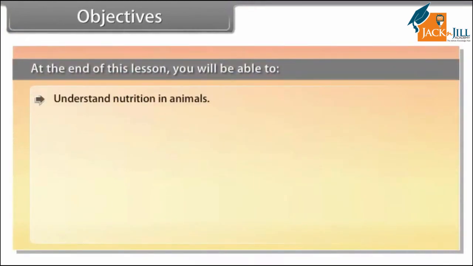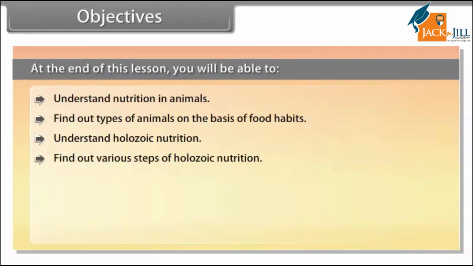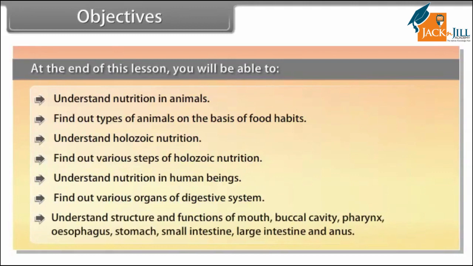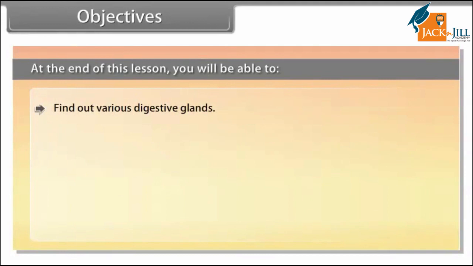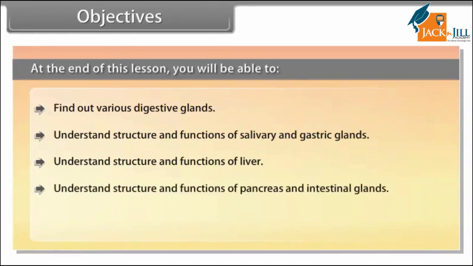Objectives. At the end of this lesson, you'll be able to understand nutrition in animals, find out types of animals on the basis of food habits, understand holozoic nutrition, find out various steps of holozoic nutrition, understand nutrition in human beings, find out various organs of digestive system, understand structure and functions of mouth, buccal cavity, pharynx, esophagus, stomach, small intestine, large intestine, and anus, find out various digestive glands, understand structure and functions of salivary and gastric glands, understand structure and functions of liver, understand structure and functions of pancreas and intestinal glands, study chemistry of digestive glands.